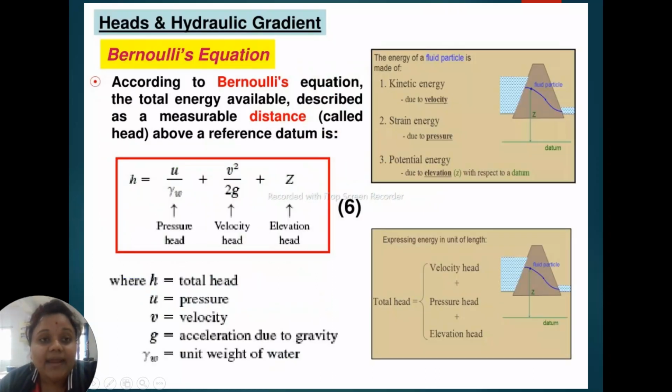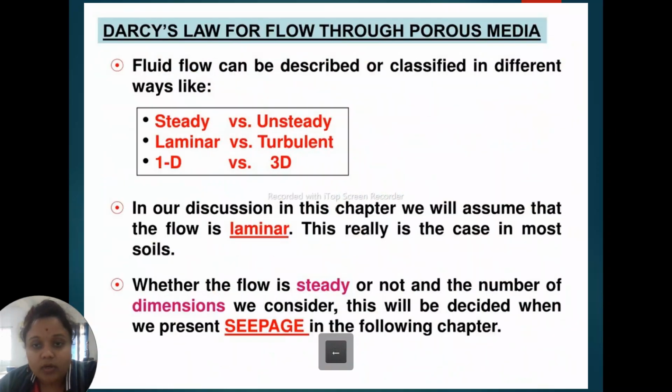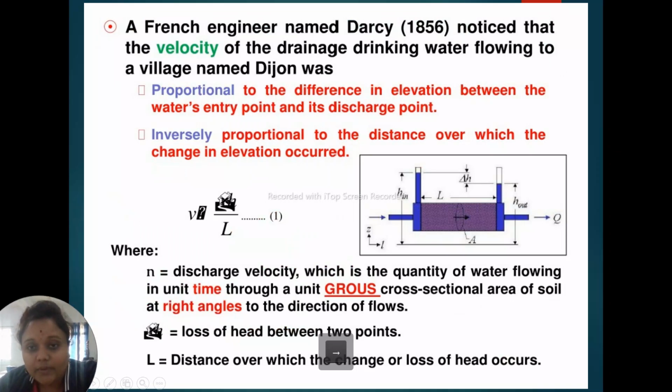And this is the head, or hydraulic gradient. We know that according to Bernoulli's equation, the total energy available is described as a measurable distance called head above a reference datum.